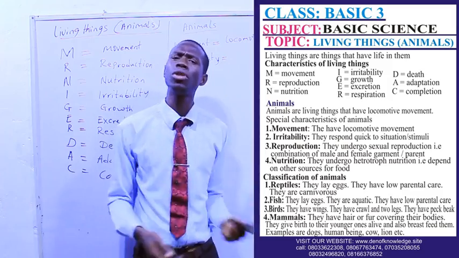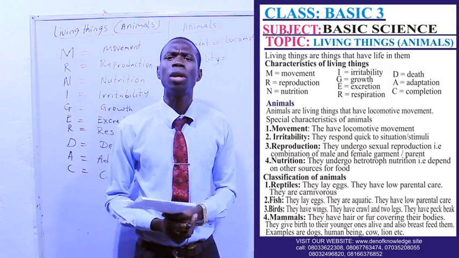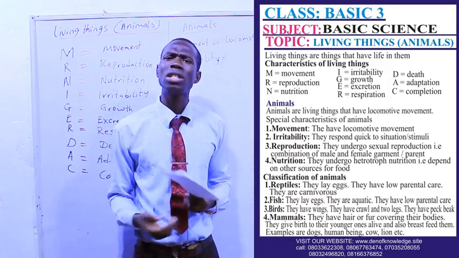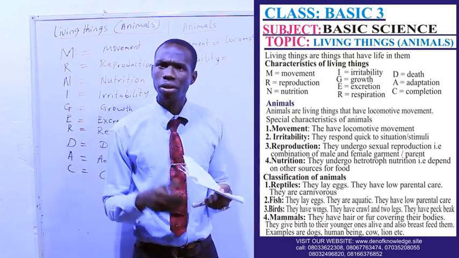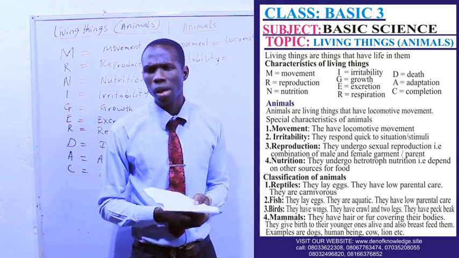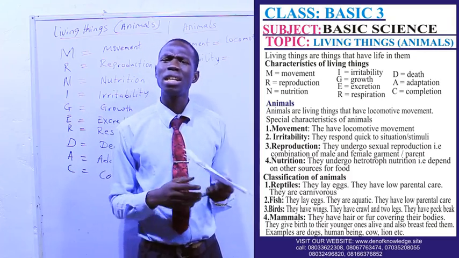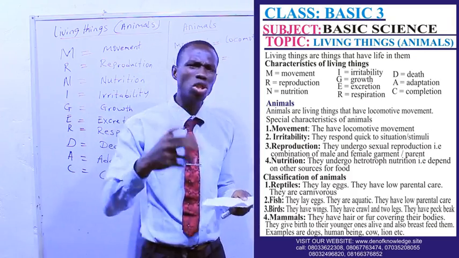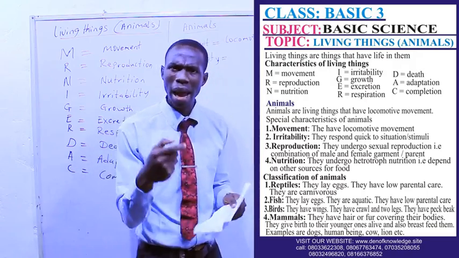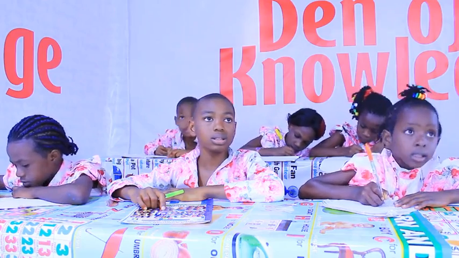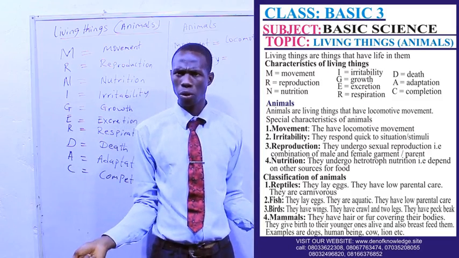Another one is nutrition. They undergo what is called heterotrophic nutrition. Heterotrophic nutrition is a nutrition that depends on another thing for feeding. They can't produce their own food.